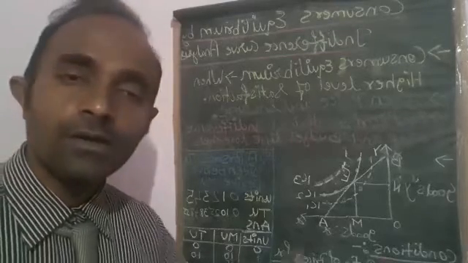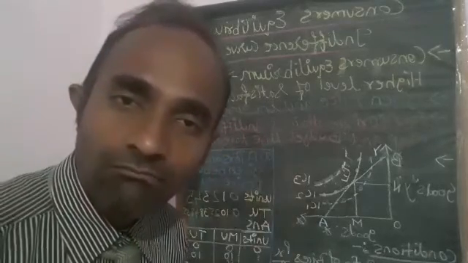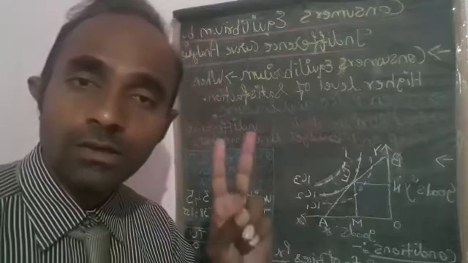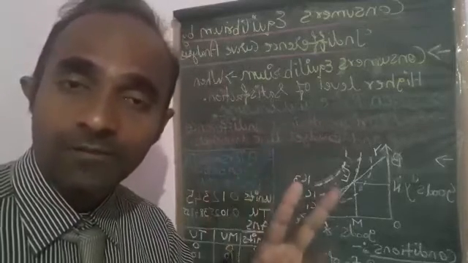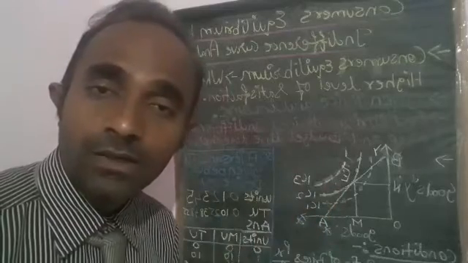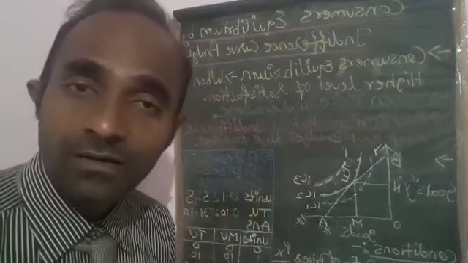Conditions: number 1, consumer's income and the price should be matching. Number 2, there should not be any change in the prices and the income. Correct?